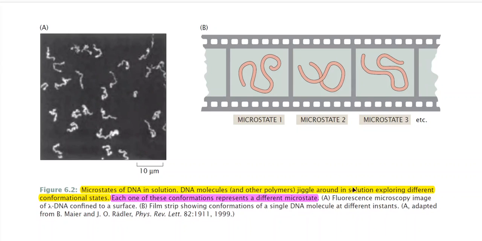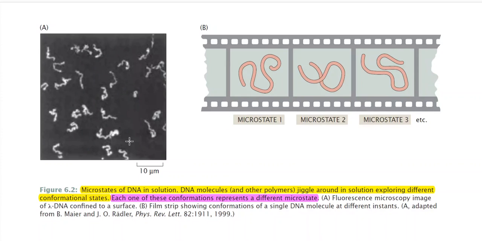Here, figure A is a fluorescence microscopy image of the lambda DNA confined to a surface. In figure B, a film strip shows conformations of a single DNA molecule at different instants. So these are pictures of the DNA at different instants of time.